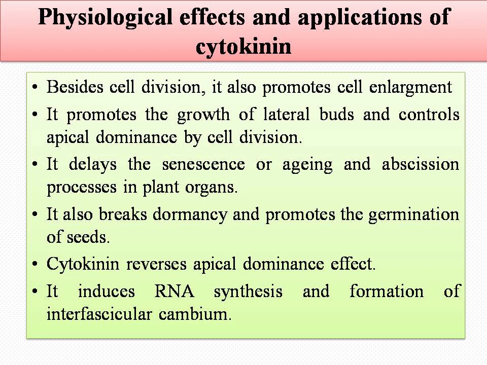The third practical application of cytokinin is that it can delay the senescence, or the aging, of leaves and plant organs, and abscission processes. Because of that, aging and abscission processes are delayed by the treatment of cytokinin. The fourth important physiological effect of cytokinin is that it also breaks the dormancy and promotes the germination of seed. It can promote seed germination and break the dormancy.